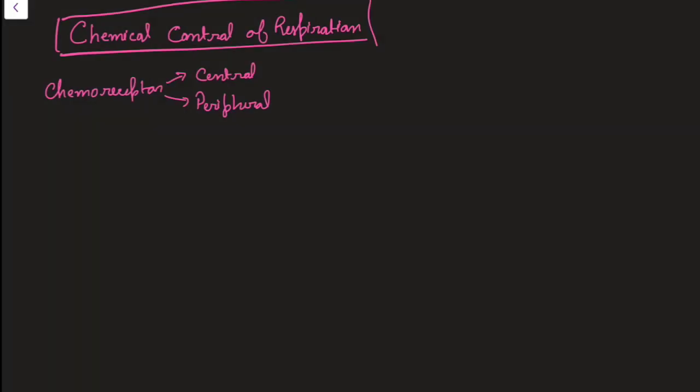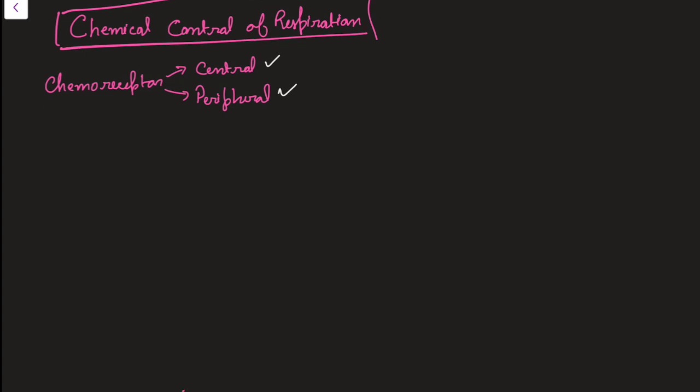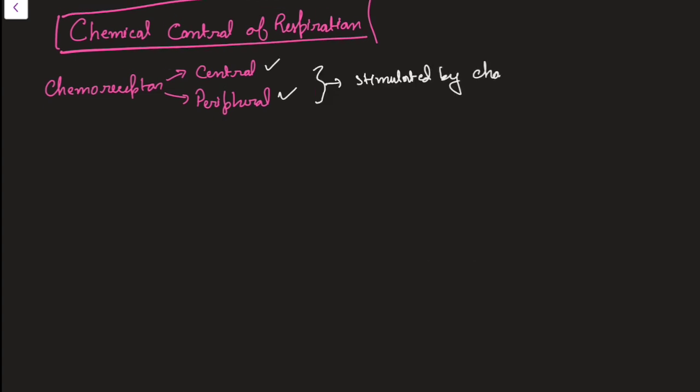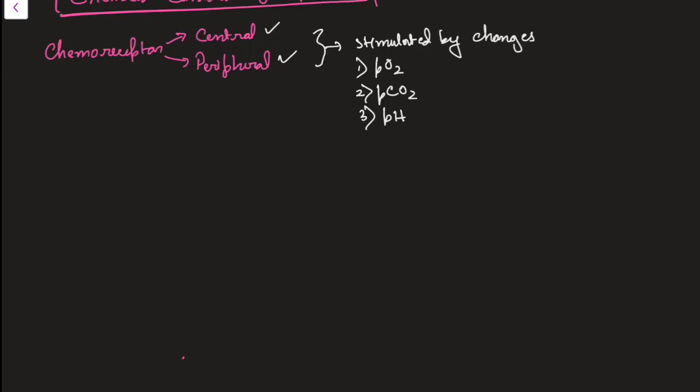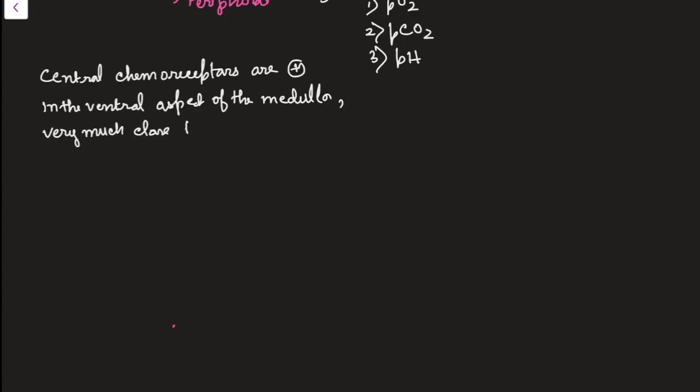Chemical control of respiration. This is done by chemoreceptors. Two types of chemoreceptor: one is central, the other is peripheral. These receptors are stimulated by changes in three things. What are those three things? One is PO2, PCO2, and the third one is pH. Let us talk about the central chemoreceptor. Central chemoreceptors are present in the ventral aspect of the medulla, very close to but distinct from the respiratory centers. Now let me show you in the diagram.